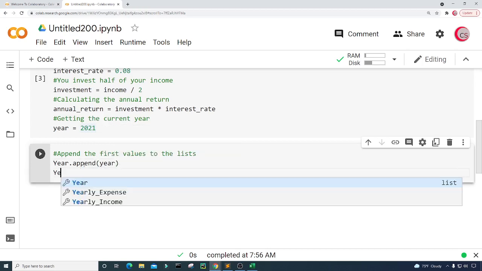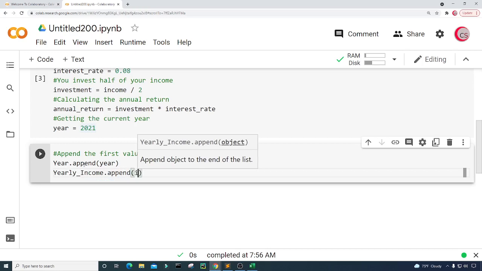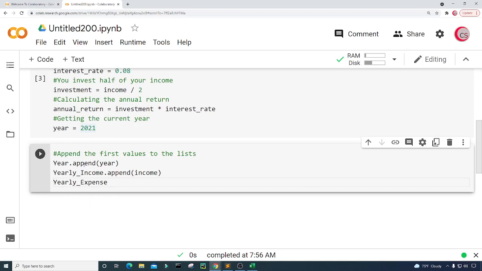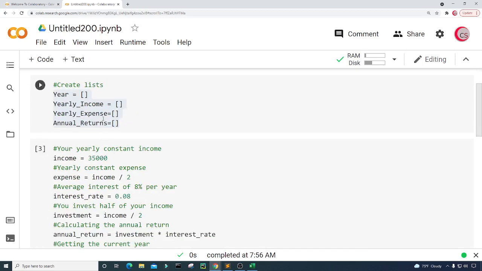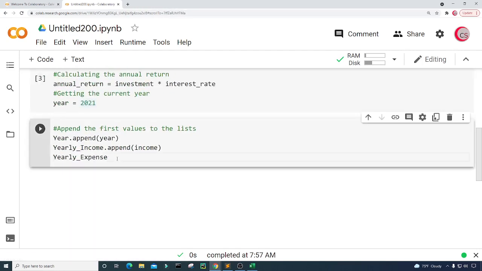Okay, so next I'm going to append the yearly income. So I'm going to append that first income variable, and then I'm going to append the yearly expenses. So let's see, is it yearly expense? Let's put expenses here with an S. So let's rerun this again. Let's put yearly expenses here.